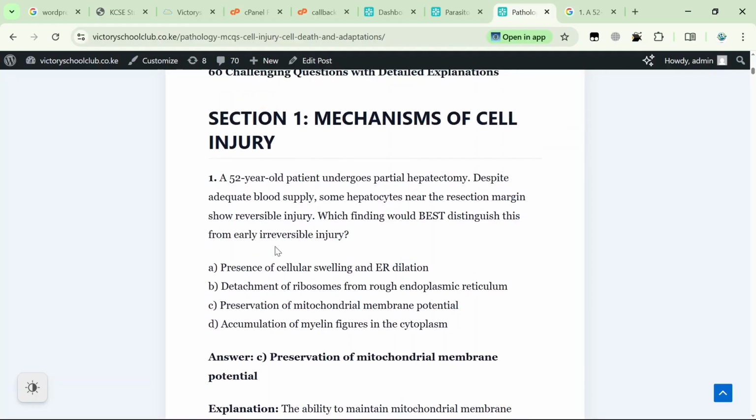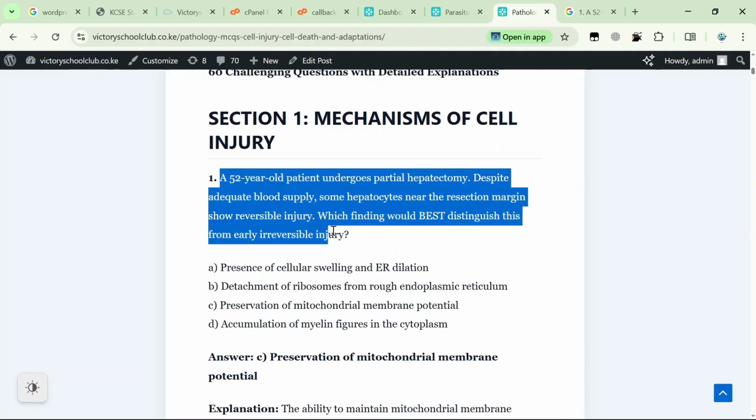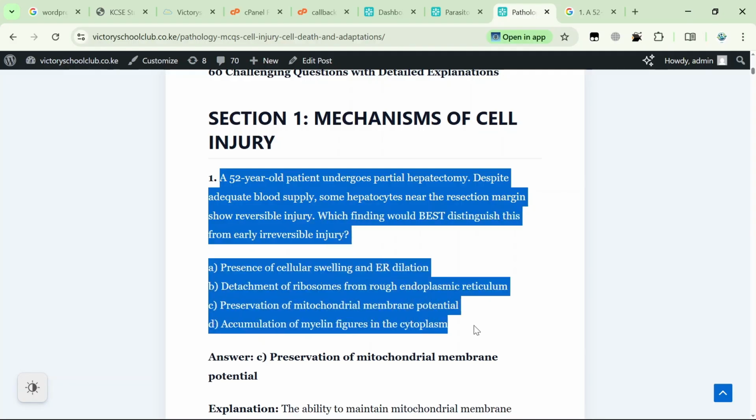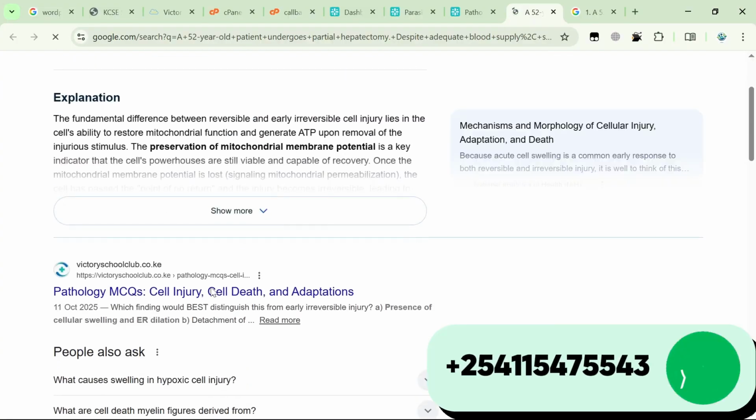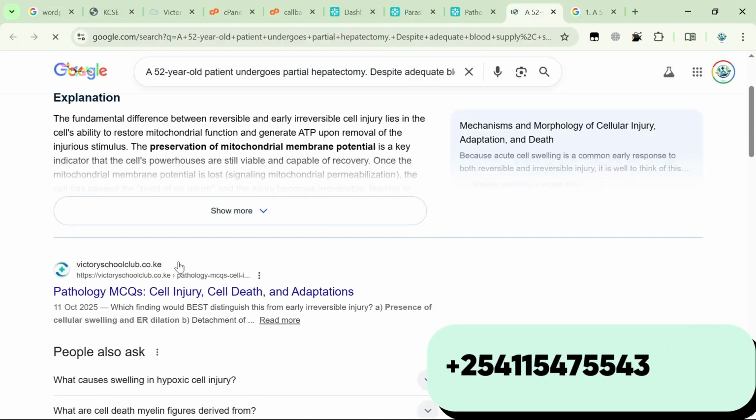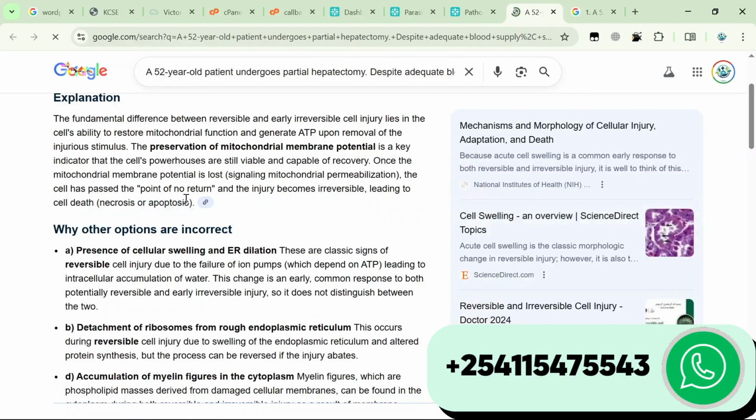Now, if a student, let's say a medical student, has got this particular question in any paper, and the student highlights the question plus the choices, and then the student searches for this particular question online, you find that your site will come as the number one reference point for the particular question.